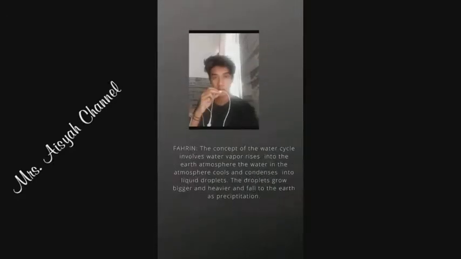Concept of the water cycle involves water vaporizes into the Earth's atmosphere. The water in the atmosphere cools and condenses into liquid droplets. The droplets grow bigger and heavier and fall to the Earth as precipitation.